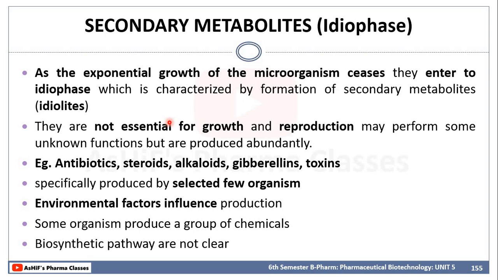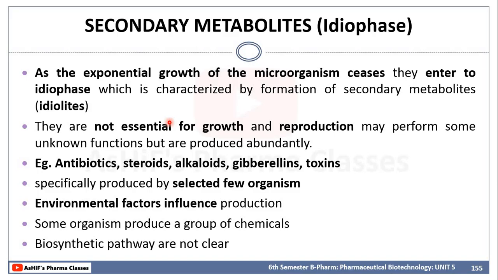First, we have to increase the growth of the microorganism. Then we will increase the secondary metabolites by changing some environmental factors. And some of the microorganisms will produce a group of secondary metabolites, not only one metabolite. Sometimes they will produce a group of secondary metabolites, and sometimes the biosynthetic pathways are not clear.